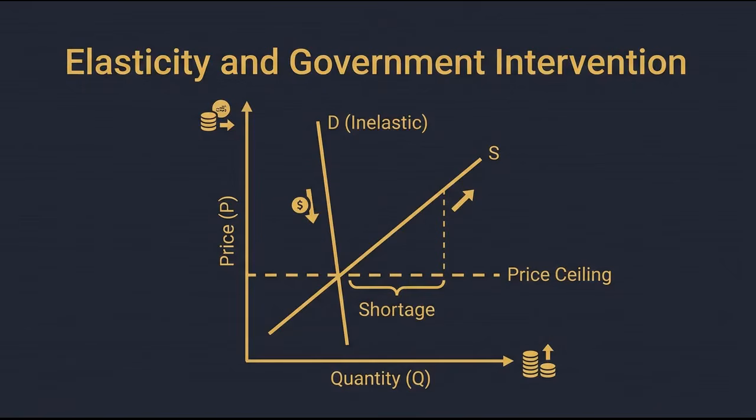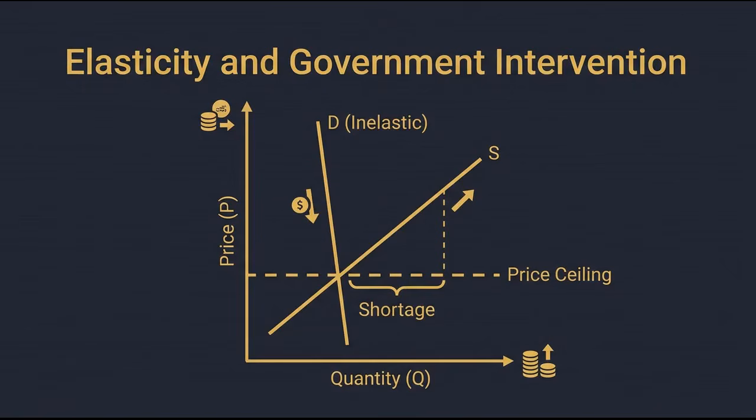Next is cross-price elasticity. If this number is positive, the two goods are likely substitutes, meaning a price rise in one raises demand for the other. On the production side, price elasticity of supply tends to be higher when firms have spare capacity and can expand output quickly. Sometimes the government steps into these markets.